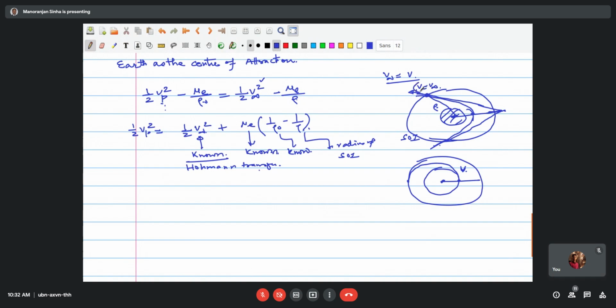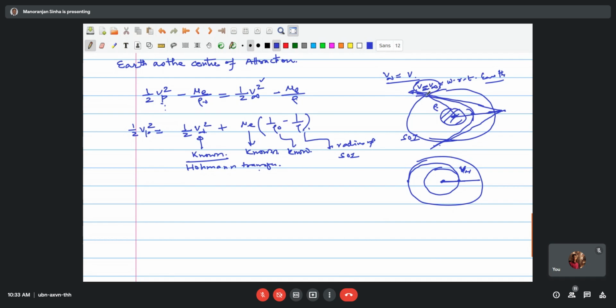What we have indicated here, v equal to v infinity, is with respect to the Earth. While here we have indicated v infinity, this is the Hohmann transfer velocity, and this is with respect to the Sun, not with respect to the Earth. So there is a difference between these two.